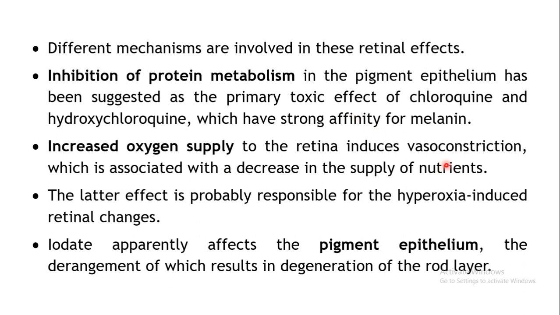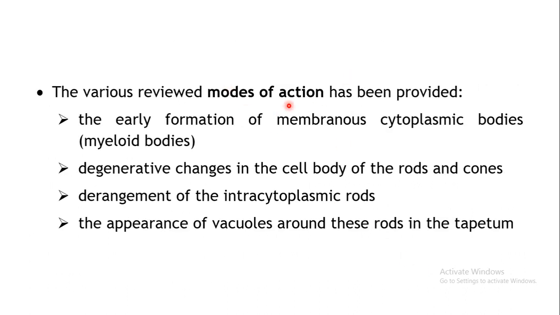So it will result in vasoconstriction. As a result of vasoconstriction, the blood supply will be decreased, the nutrient supply will be decreased, so it will result in retinopathy. Apart from that, iodate may affect the pigment epithelium, so there may be a derangement which may result in degeneration of the rod cells. So different types of mechanisms are involved in retinal toxicity.